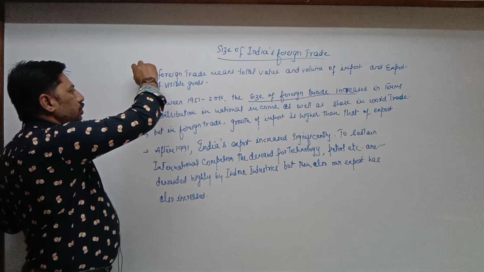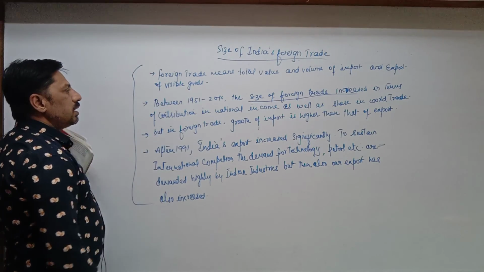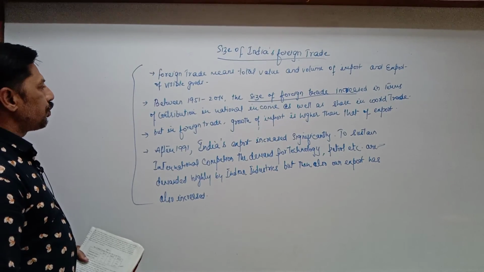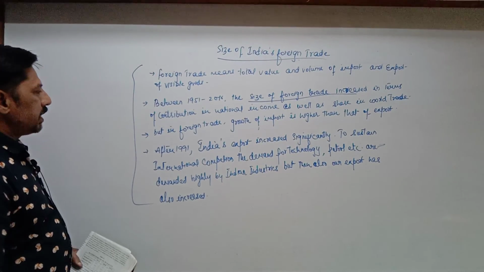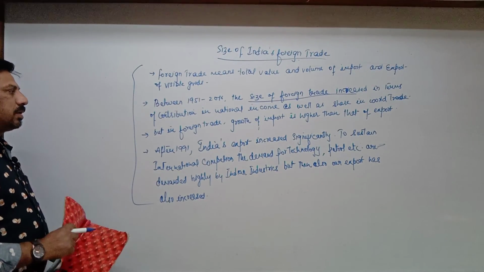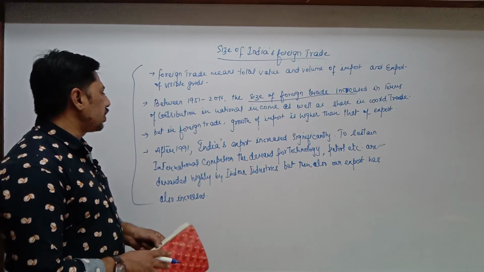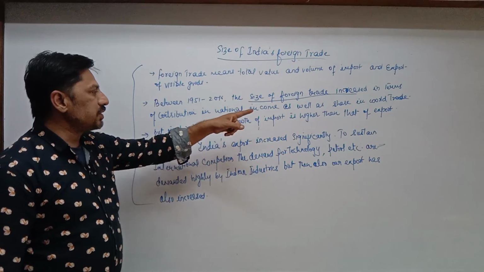You have to write short notes on size of India's foreign trade. Foreign trade means total value and volume of import and export of visible goods. Then data between 1951 till 2016, size of foreign trade increased in terms of contribution in national income as well as share in world trade.